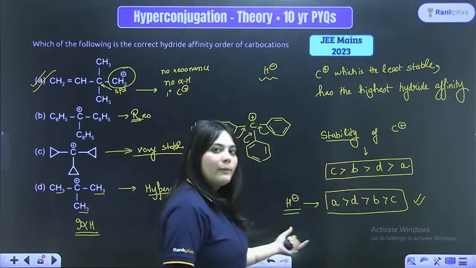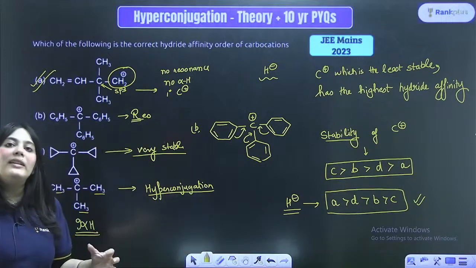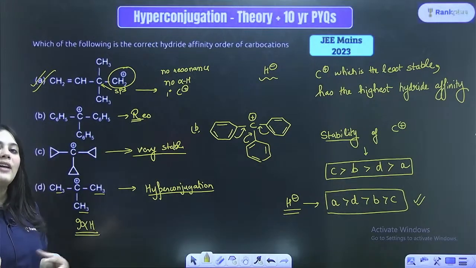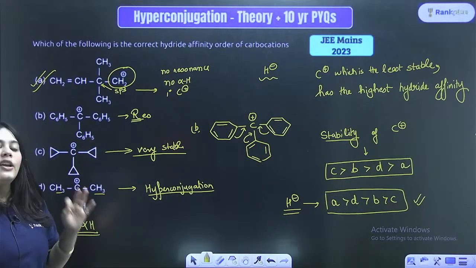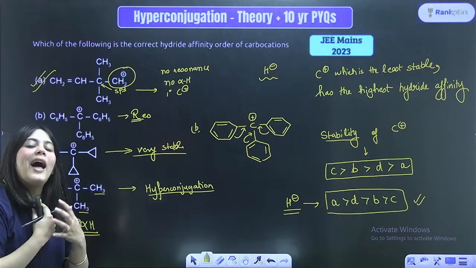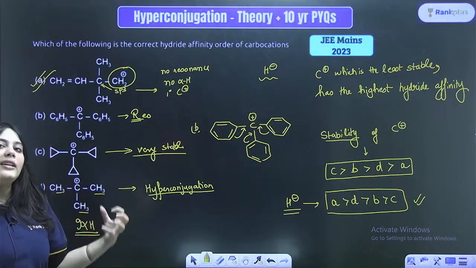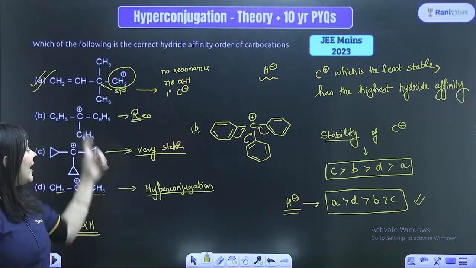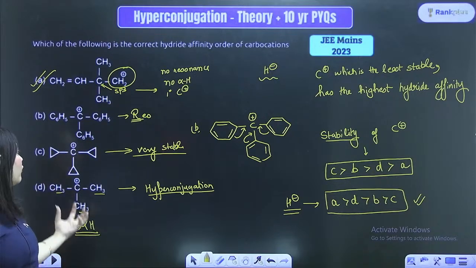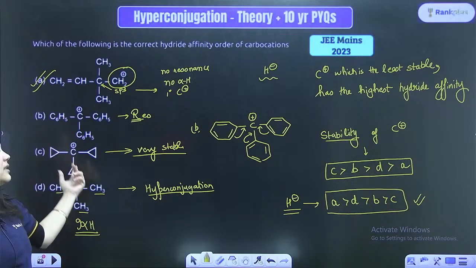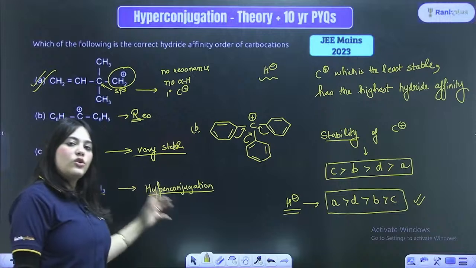This is the stability of carbocations. The more stable the carbocation, the less will be the hydride affinity. So hydride affinity means what? Hydride loving, right? So the hydride will be attacked on A the most, followed by D, followed by B, followed by C. C is very, very stable, unusual stability.